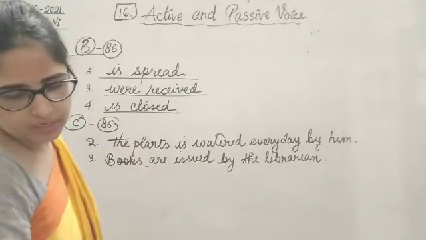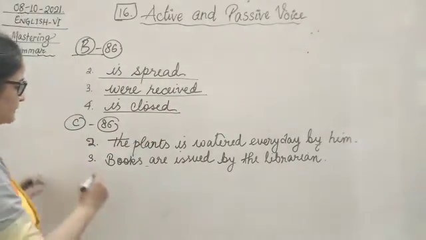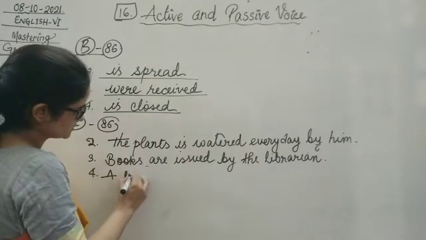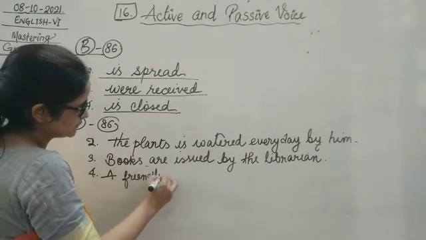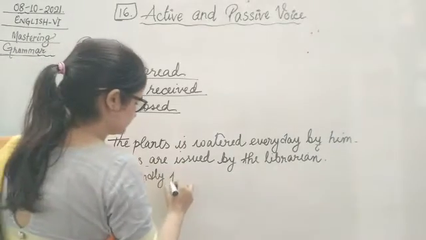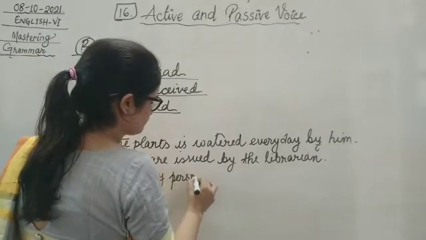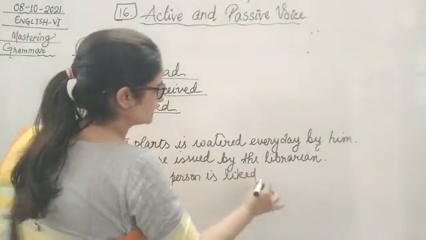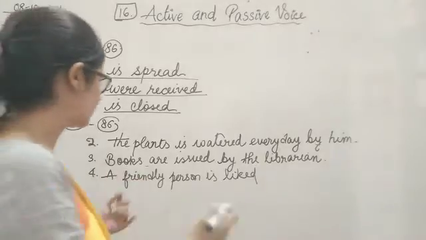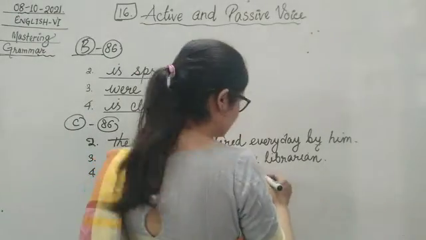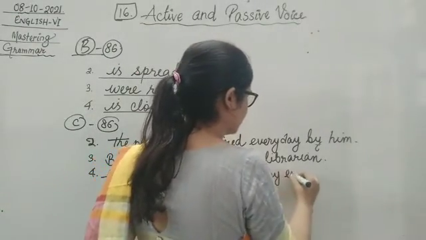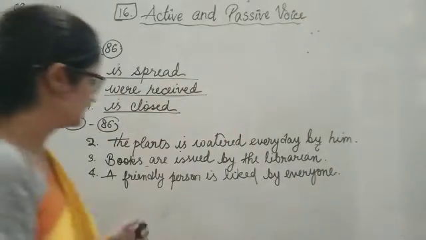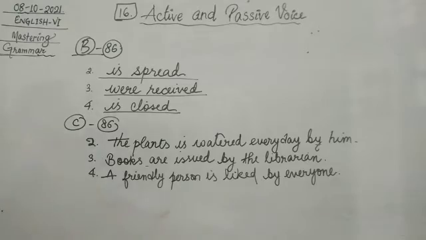Yes. Now, everyone likes a friendly person. Now who is being liked? A friendly person. So a friendly person is liked. Children, you can leave it till here or you can choose to add by everyone. A friendly person is liked by everyone. Yes? We are done with this?